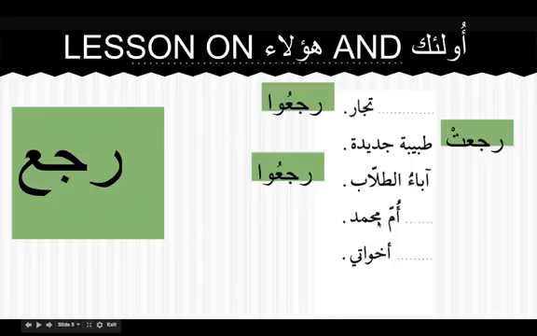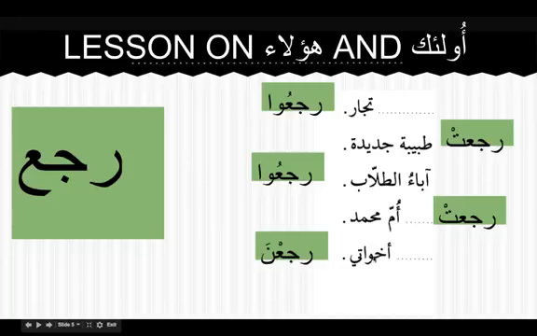Ummu Muhammadin: why Muhammadin? Because it is a mudaf ilayhi combination. So we have raja'at. We can make this a jumlatul fi'liyyah, raja'at, then look for the fa'il, which is Ummu Muhammadin. Akhawati is raja'na. This is plural, hunna, so this noon niswa represents akhawati. This is how we practice using the verb and the different types of verbs, and how to recognize jumlatul fi'liyyah and jumlatul ismiyyah.